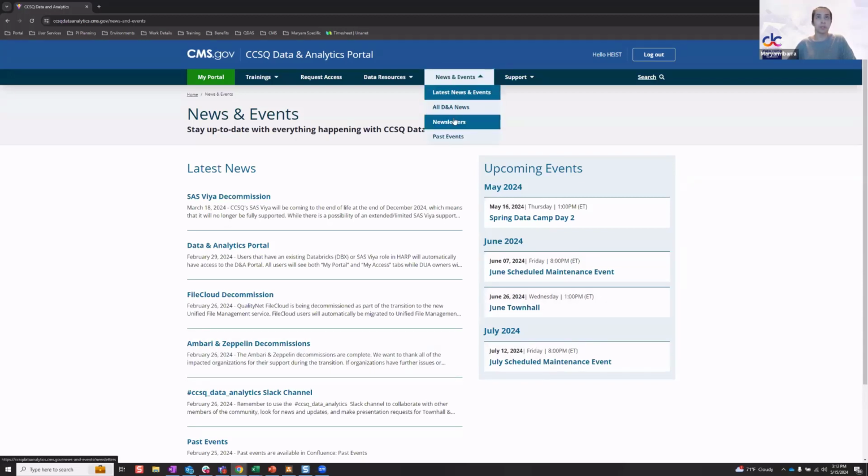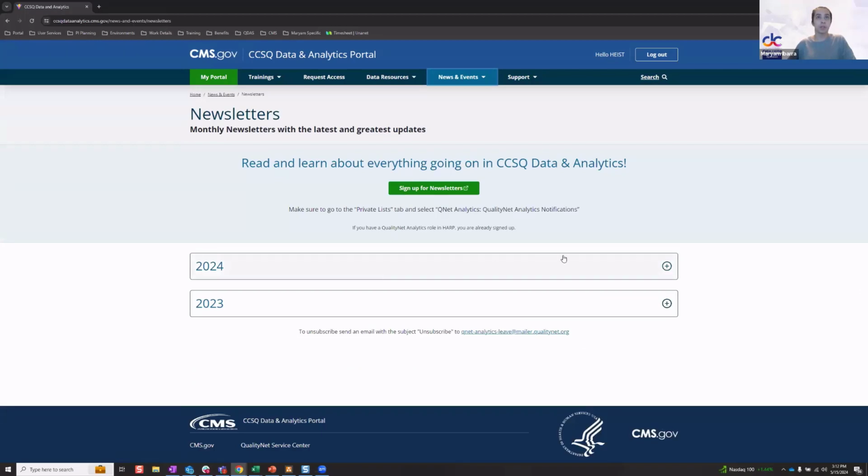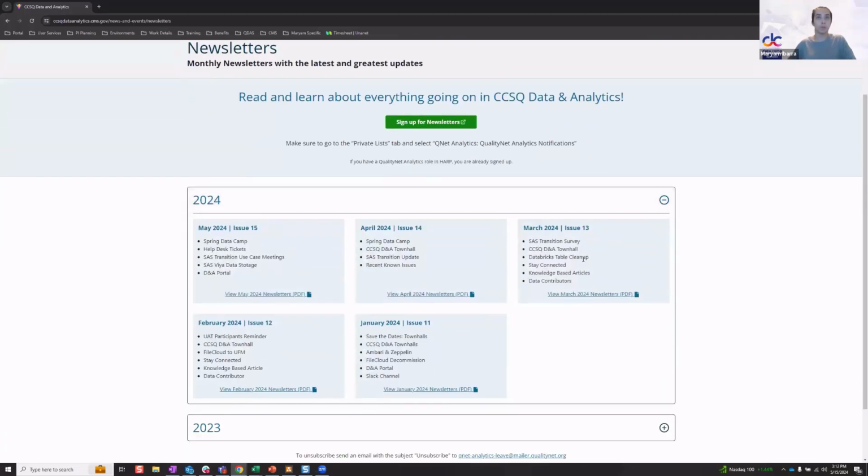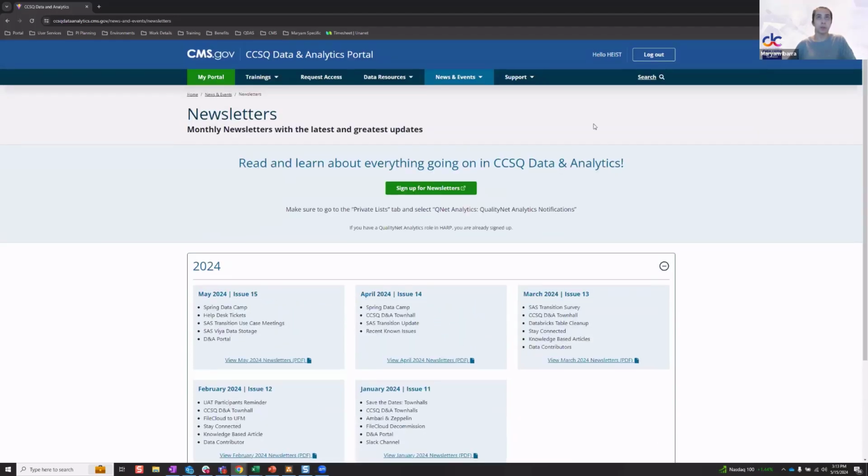Also, as I mentioned, the newsletter section, this will give you access to all of the past newsletters and the most current newsletter. I will add a little caveat here that you do have to be logged in to Portal to be able to actually open up these PDFs. So that section is where you see the tool section and my access on the authenticated side.